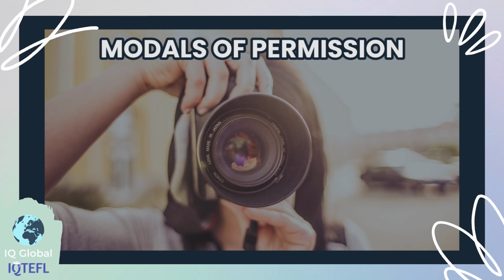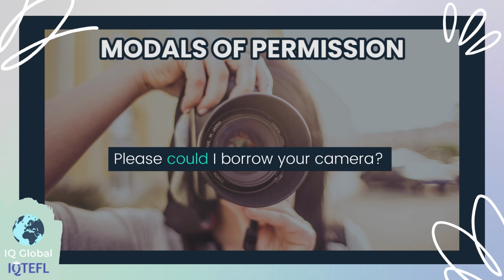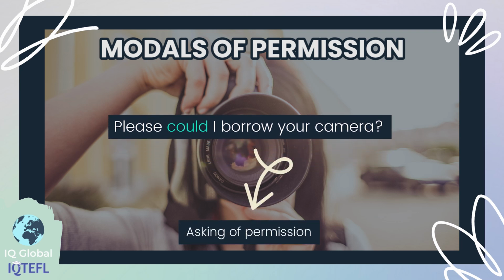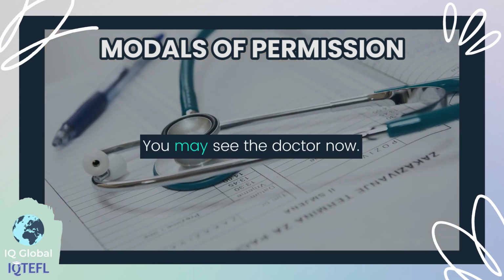Now let's take a look at two examples, one using could and one using may. So we already know from the information we've just learned that could is only used when asking a question. For example, please could I borrow your camera? Now here the could is referring to asking for permission. Let's take a look at the next example.